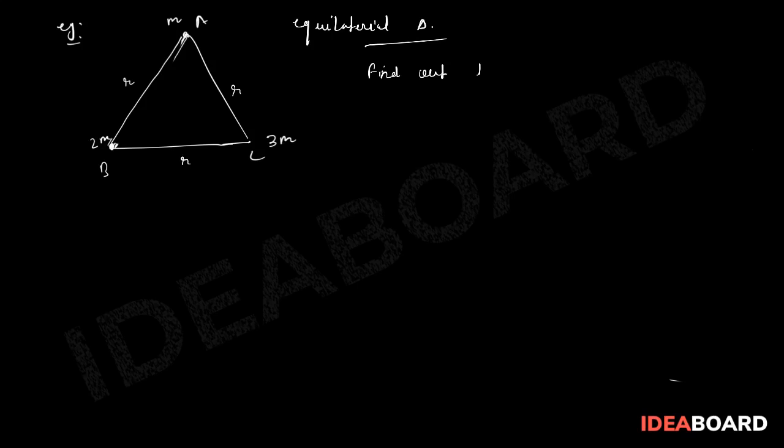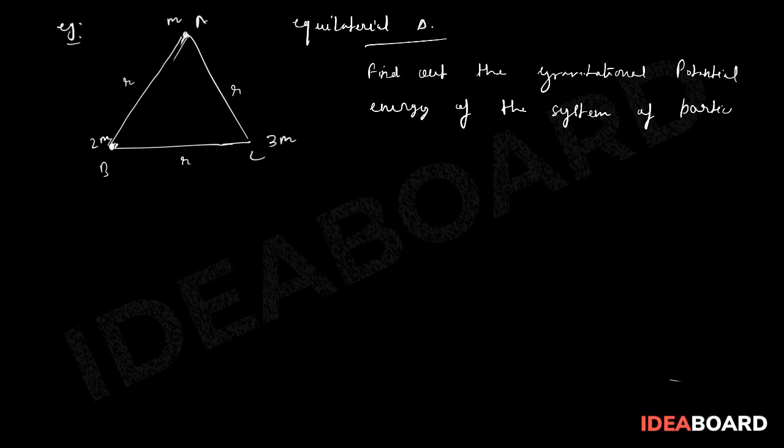My question is to find the gravitational potential energy of this system of particles. So how do we calculate? We need to add all the potential energies.